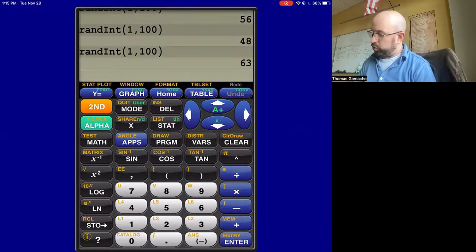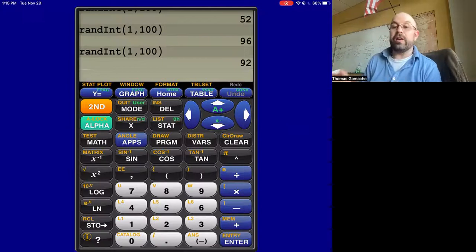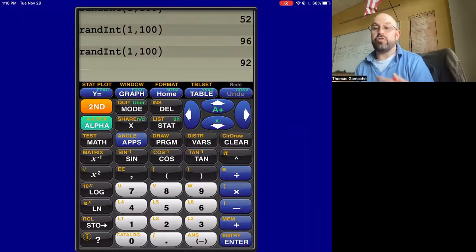All right, I am up to 12, so I need 8 more numbers. 37, shopper. 52, not a shopper. 96, not a shopper. 92, not a shopper. Notice that I don't care if I repeat here, just because these numbers represent our population, like 45% are those who say they shop. The rest of them are going to be those who don't shop. So it really doesn't matter if these numbers are repeating. They don't necessarily represent unique individuals.